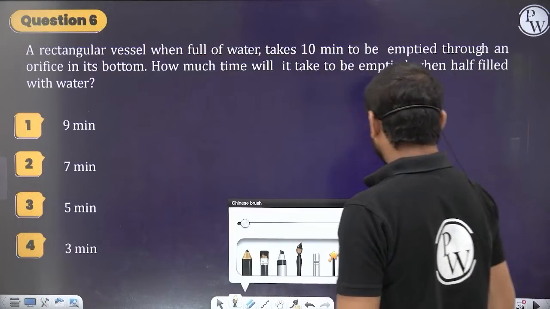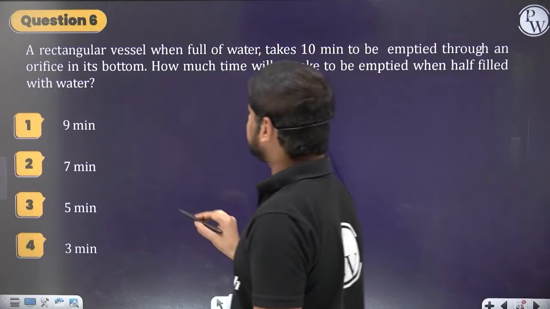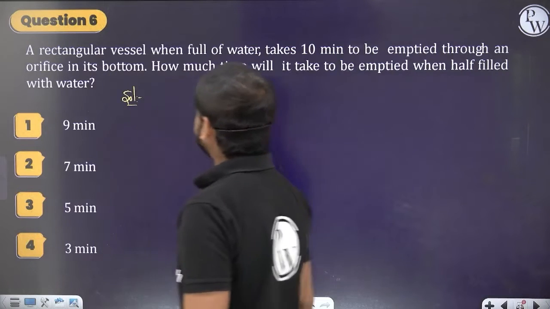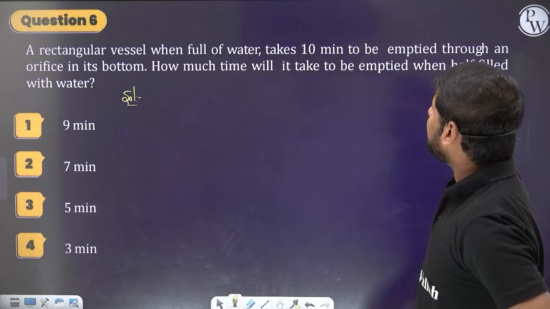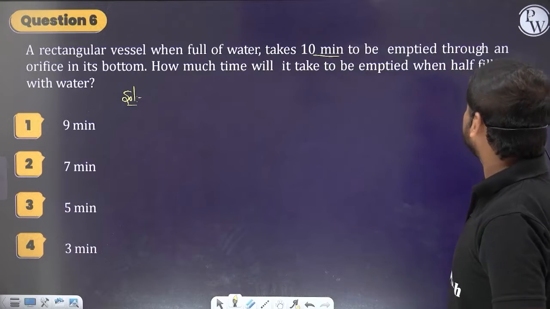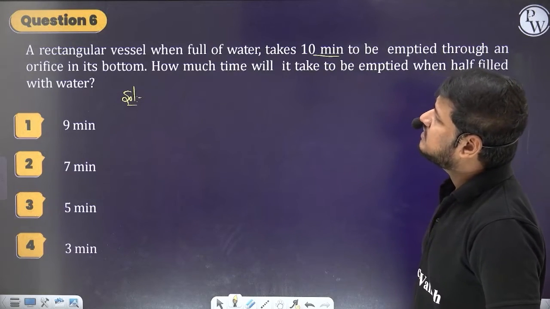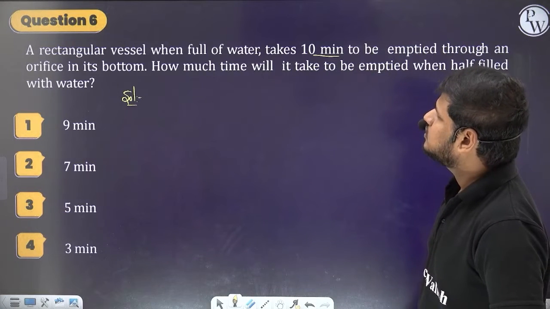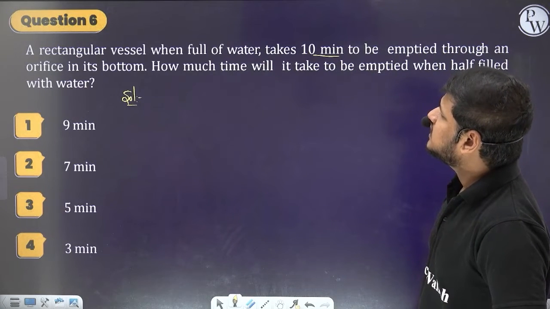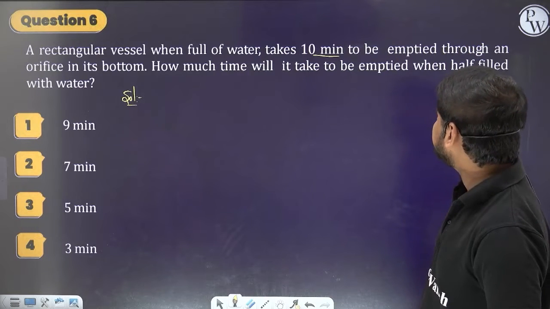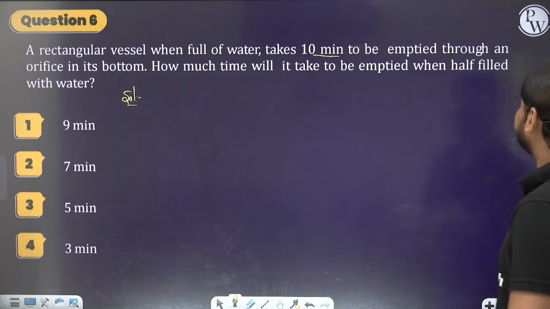So let's try this question. What does the question say? A rectangular vessel when full of water takes 10 minutes to be emptied through an orifice in its bottom. Okay, fine. Then how much time will it take to be emptied when half filled with water?